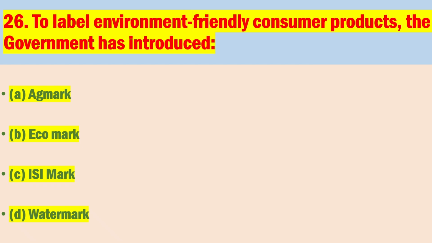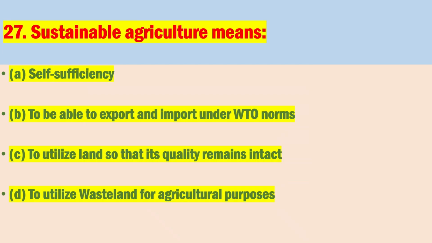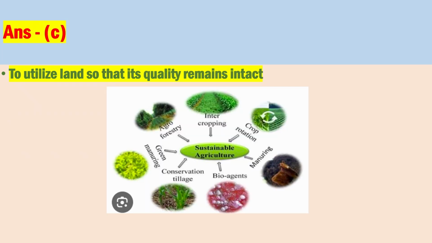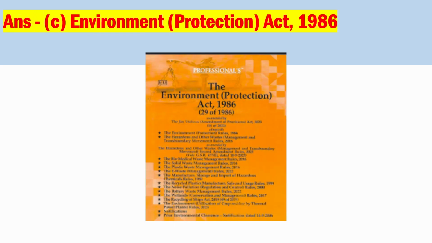Number 26. To label environment-friendly consumer products, the government has introduced. The correct answer is Eco Mark. Number 27. Sustainable agriculture means. The correct answer is C, to utilize land so that its quality remains intact. Number 28. The Genetic Engineering Appraisal Committee is constituted under the. The correct answer is Environment Protection Act 1986.